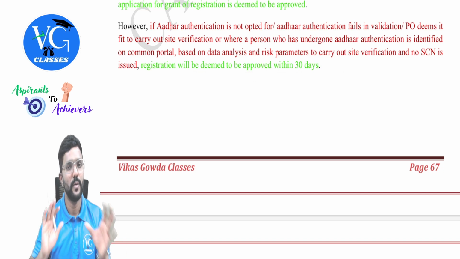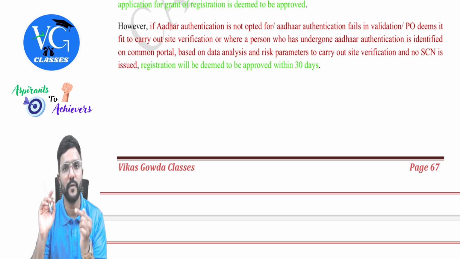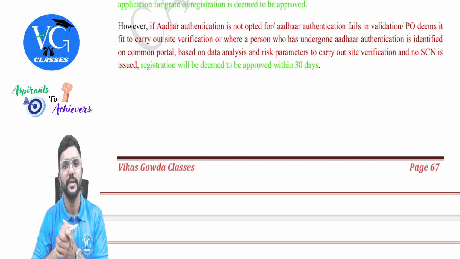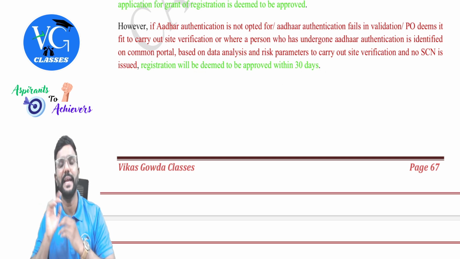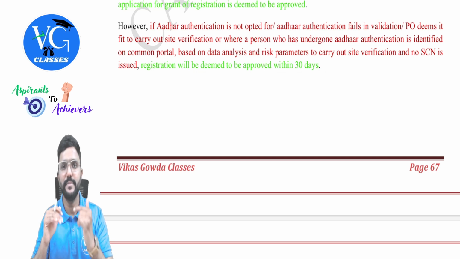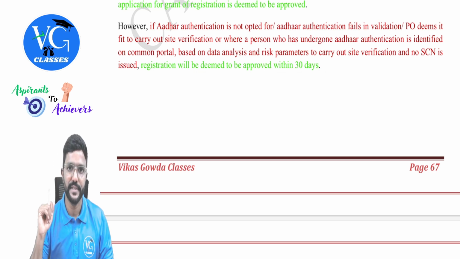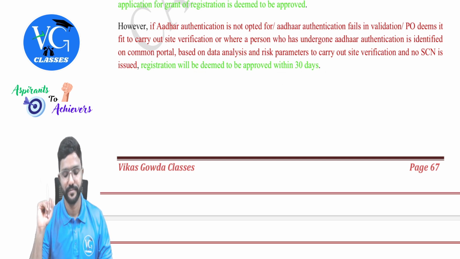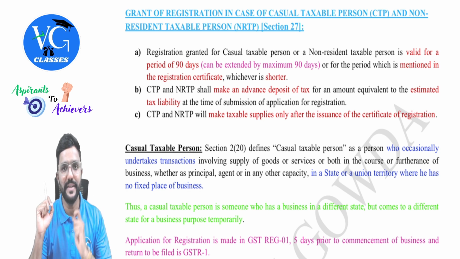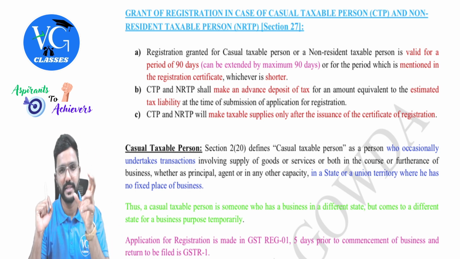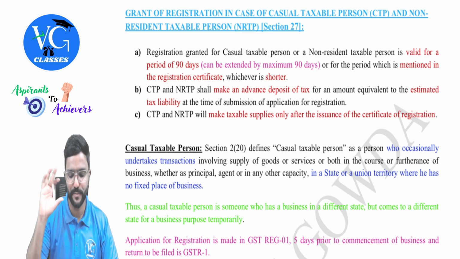Clear? In simple, whatever is the time limit given to the proper officer to take the respective action, if he is silent by the end of the day, then it is deemed approval for the applicant, guys. Got it? Yes, sir. Yes, now we will get into section 27. Guys, 26 we already covered. That is the deemed registration, that is deemed approval or deemed rejection, which is very small.